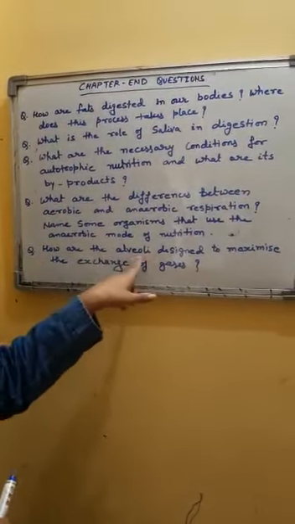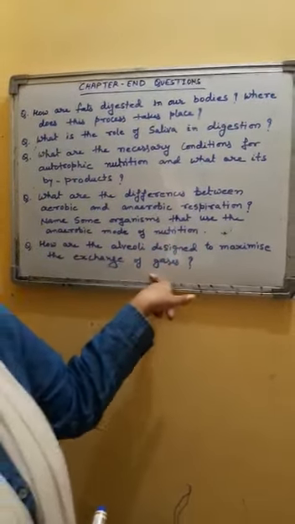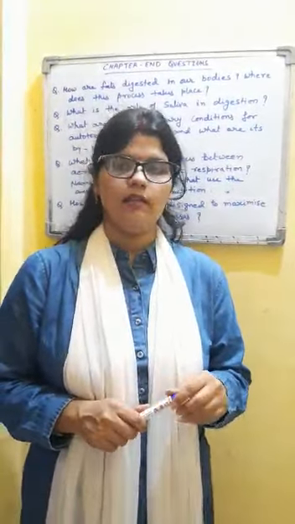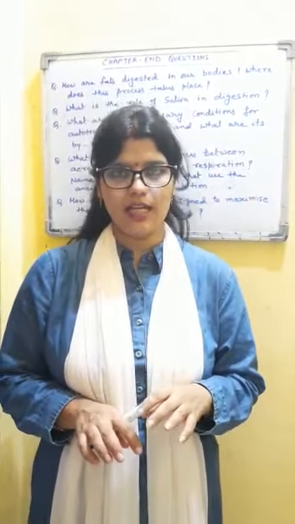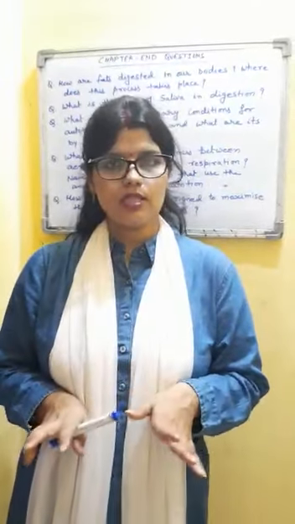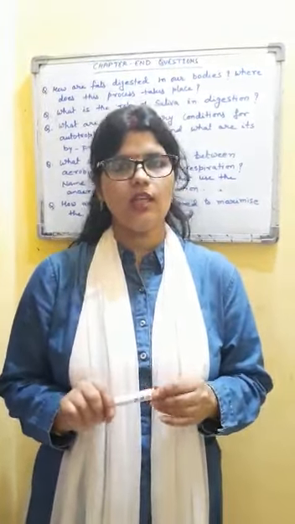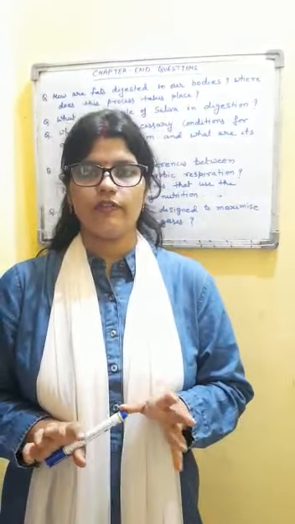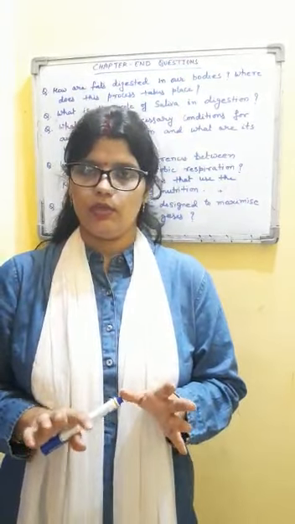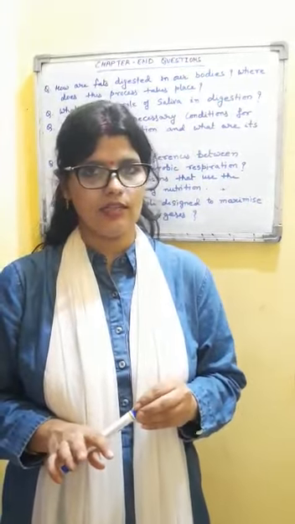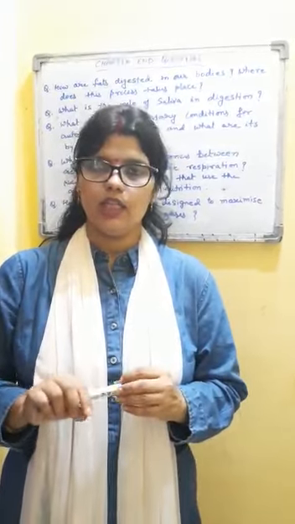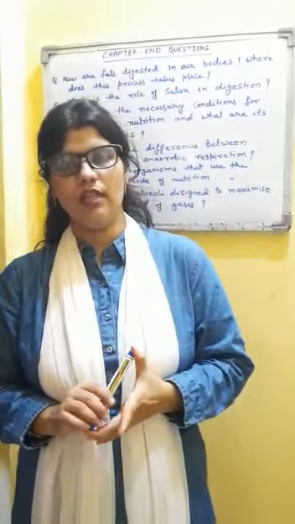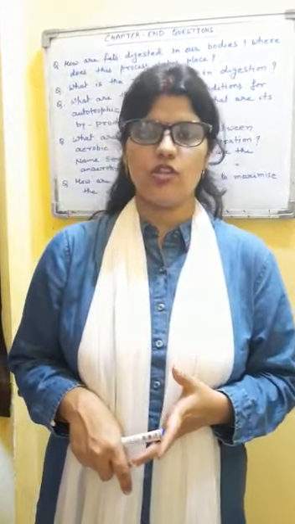Next question: how are the alveoli designed to maximize the exchange of gases? Such questions we have discussed in the in-text segment. Alveoli have a special sac-like structure. They are numerous in amount and they have a very thin wall. All these things make the exchange of gases possible. The numerous amount, the large sac-like structure and the very thin wall are the special structures which help the alveoli maximize the exchange of gases.